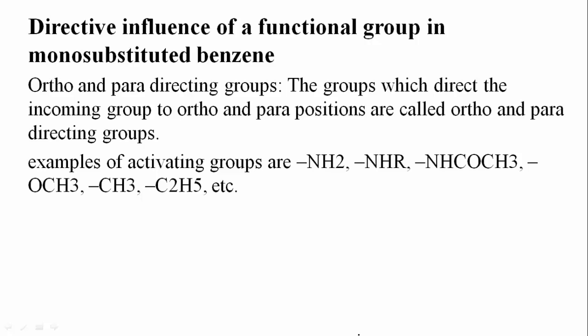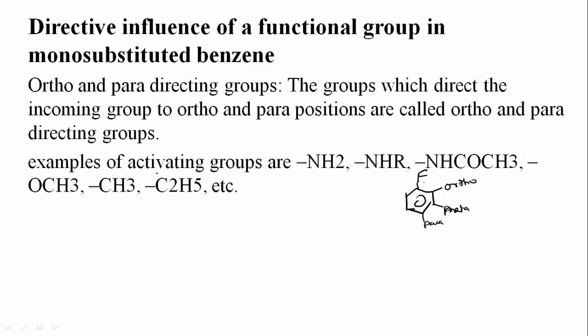Where does that electrophile attack? Whether it will attach at the ortho, para or meta position. As you know, in benzene, this position is said to be ortho, then meta, and another one is para, if a functional group is attached here.